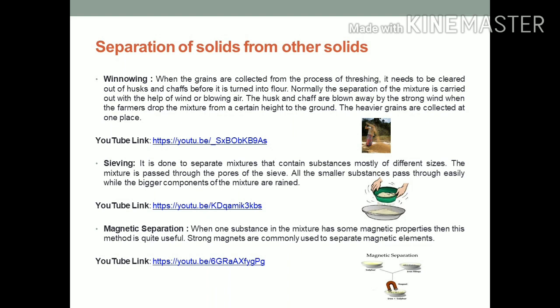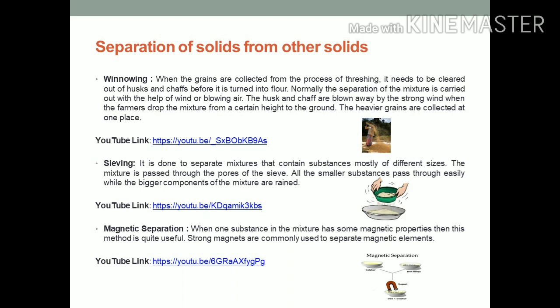Now we will understand what is sieving. If the components of a mixture contain particles of different sizes, we can use a sieve to separate them. The pore size in the sieve depends on the size of the particles of the component to be separated. A sieve having fine pores is used to separate undesirable substances in flour. A sieve having large pores is used to separate stones from sand at construction sites.